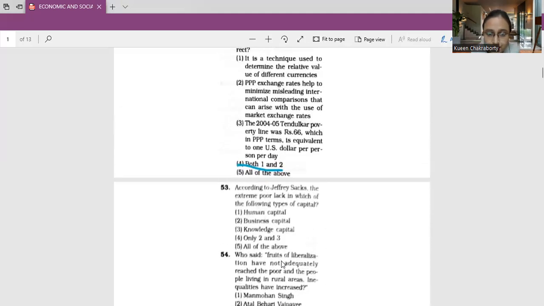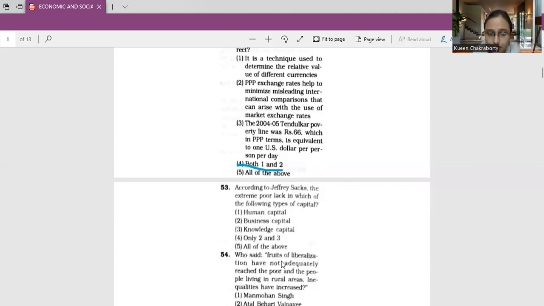Question number 53. According to Jeffrey Sachs, the extreme poor lack which of the following types of capital? Firstly, human capital, business capital, knowledge capital, only 2 and 3, or all of the above, which is the correct answer? Now, Jeffrey Sachs, in his very famous work The End of Poverty: How We Can Make It Happen in Our Lifetime, released in 2005, mentions that the extreme poor lack 6 major kinds of capital.